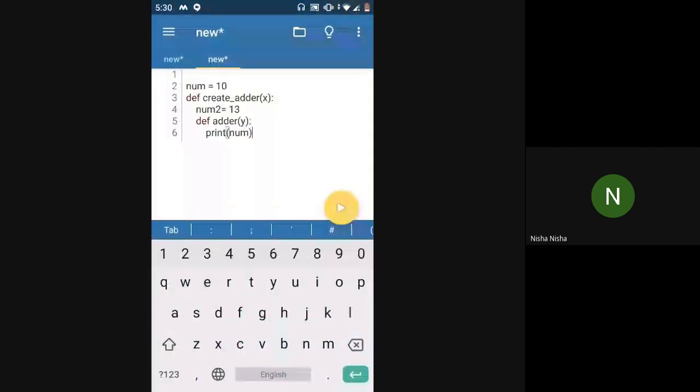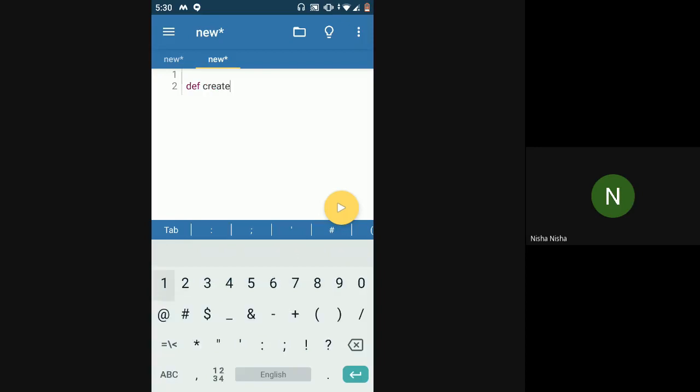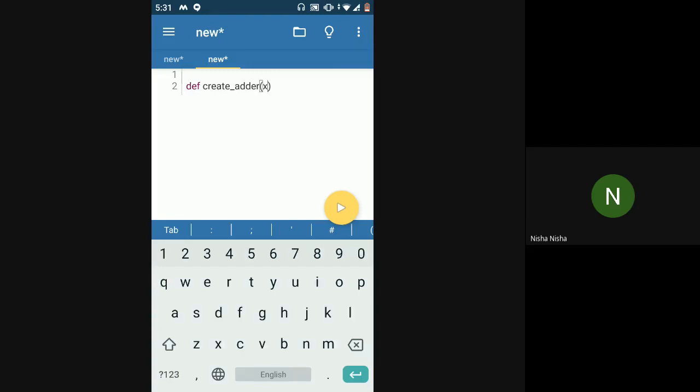So yeah, where were we? We were trying to create a nested function, right? So I have a create adder function which has a parameter x passed to it. This x will be accessible anywhere inside of this function, right? If I print x, this should be accessible because when you are passing x to a function, that becomes a local variable to the function, and then you can access that x anywhere inside of that function.